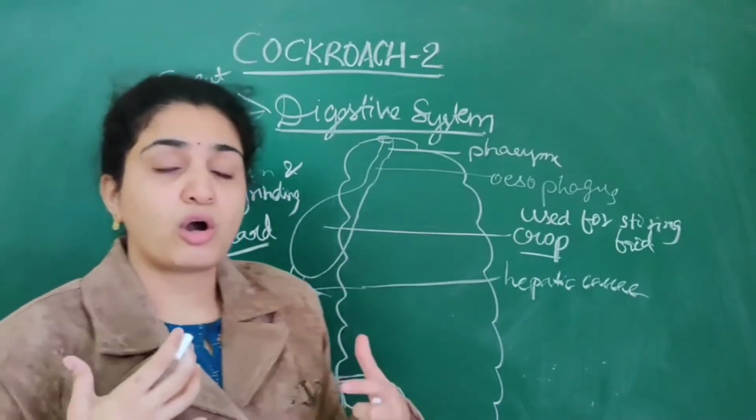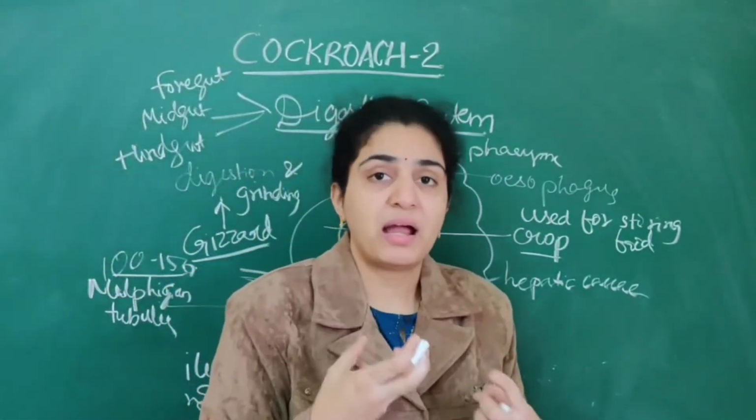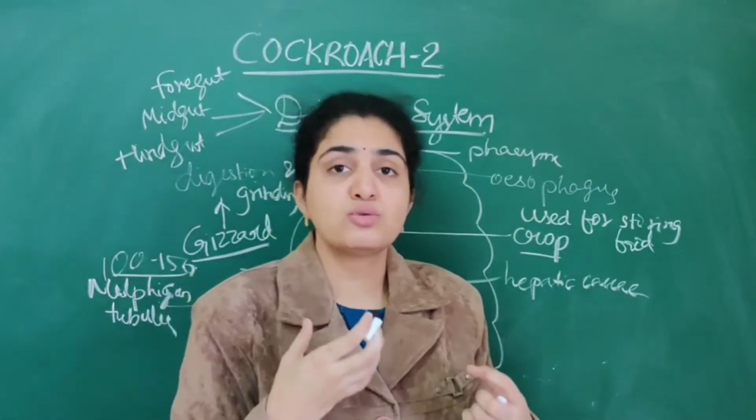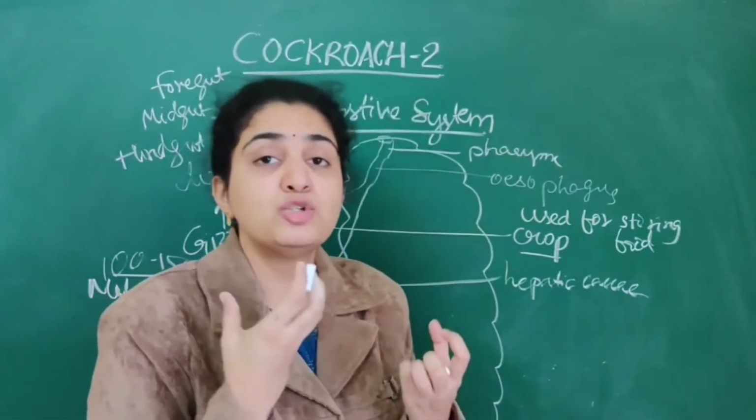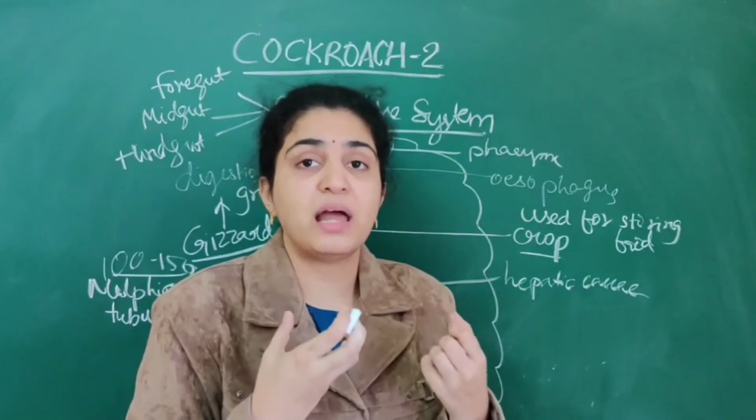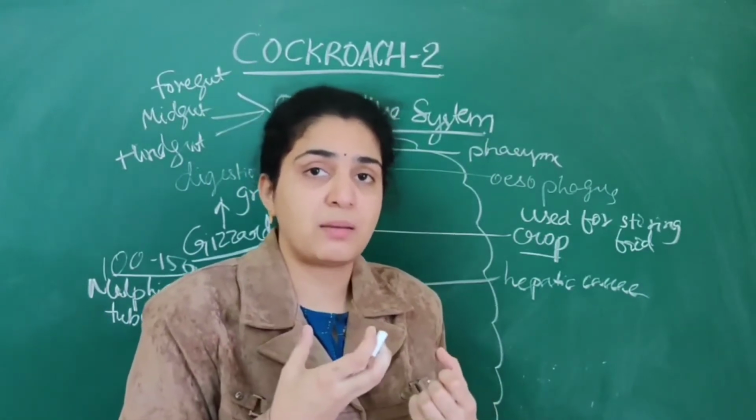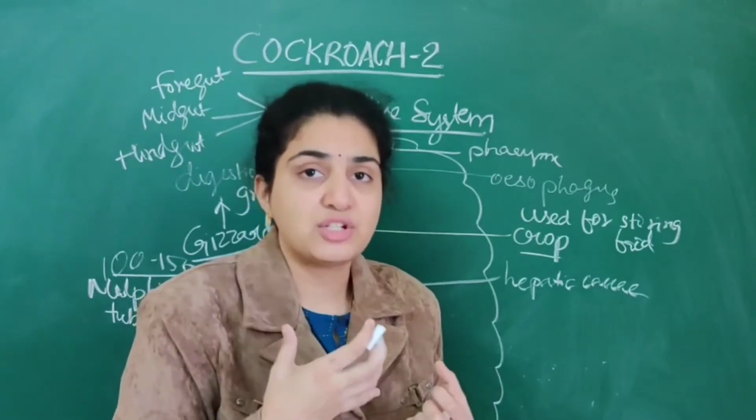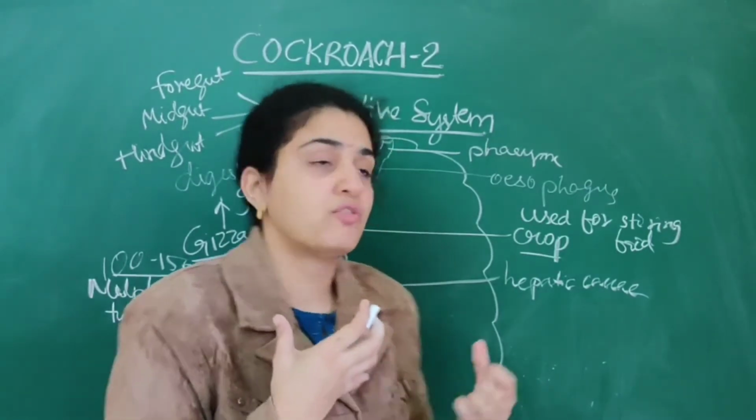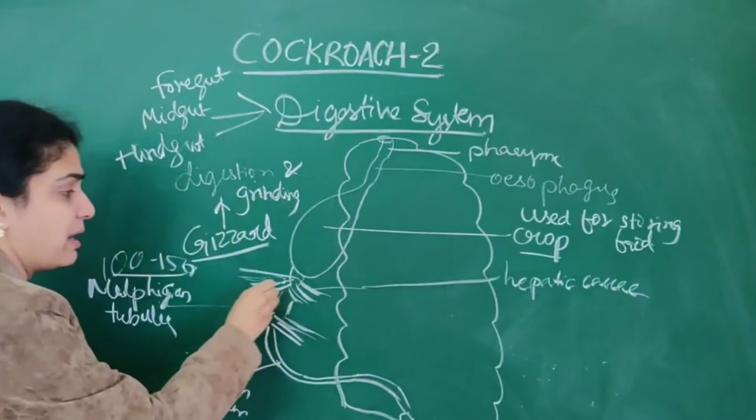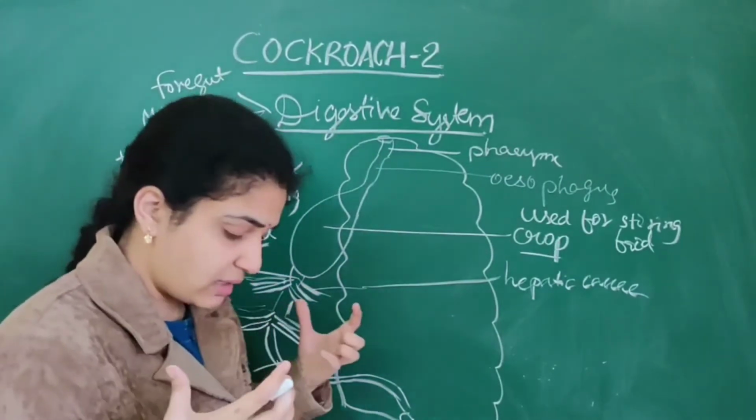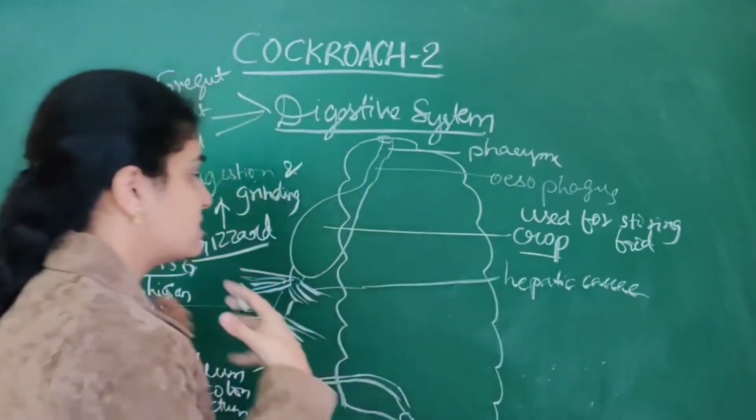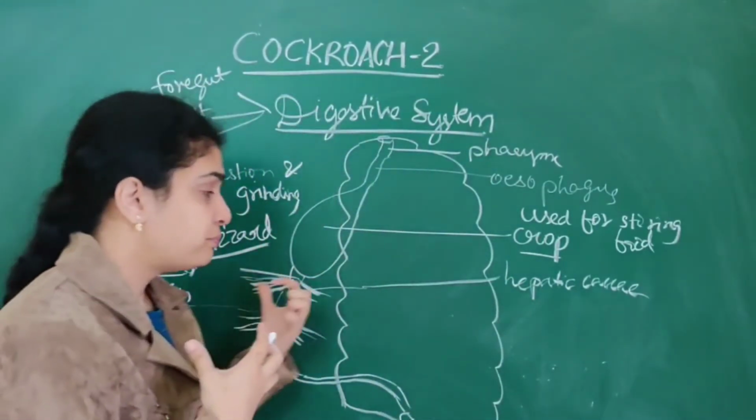Next, from the crop there arises the hepatic caecae. About 6 to 8 blind tubules of hepatic caecae are present. They play an important role in digestion, that is, they help in secretion of digestive juice. How many are they in number? They are about 6 to 8 in number. They help in secretion of digestive juice.